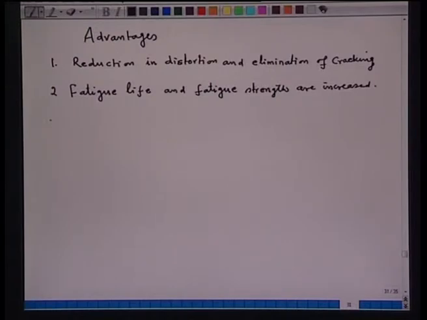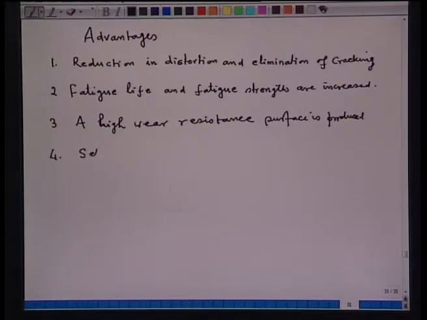Third, a high wear resistant surface is produced. These are the advantages of surface hardening method. Fourth, selected areas can be hardened.